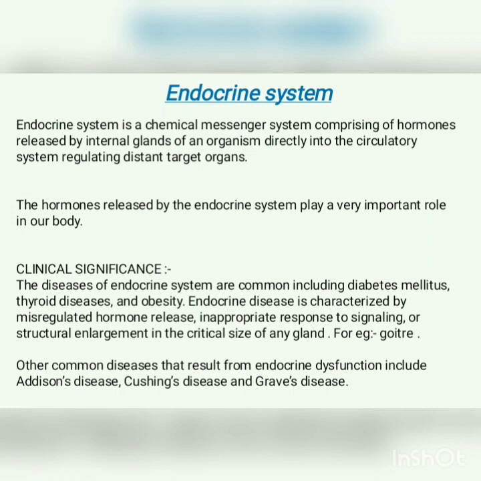Obviously, over secretion and under secretion by any of the glands can lead to various diseases, which include diabetes mellitus, the thyroid diseases, obesity, and other endocrine diseases such as Addison's disease, Cushing's disease, Graves' disease. These diseases are a result of misregulated hormone release, that is, inappropriate over or under secretion by any of the glands, or structural enlargement beyond the normal size of the gland. For example, goiter. Goiter is the result of inflammation of the thyroid gland, and the next reason for the dysfunction is the inappropriate response to signaling.